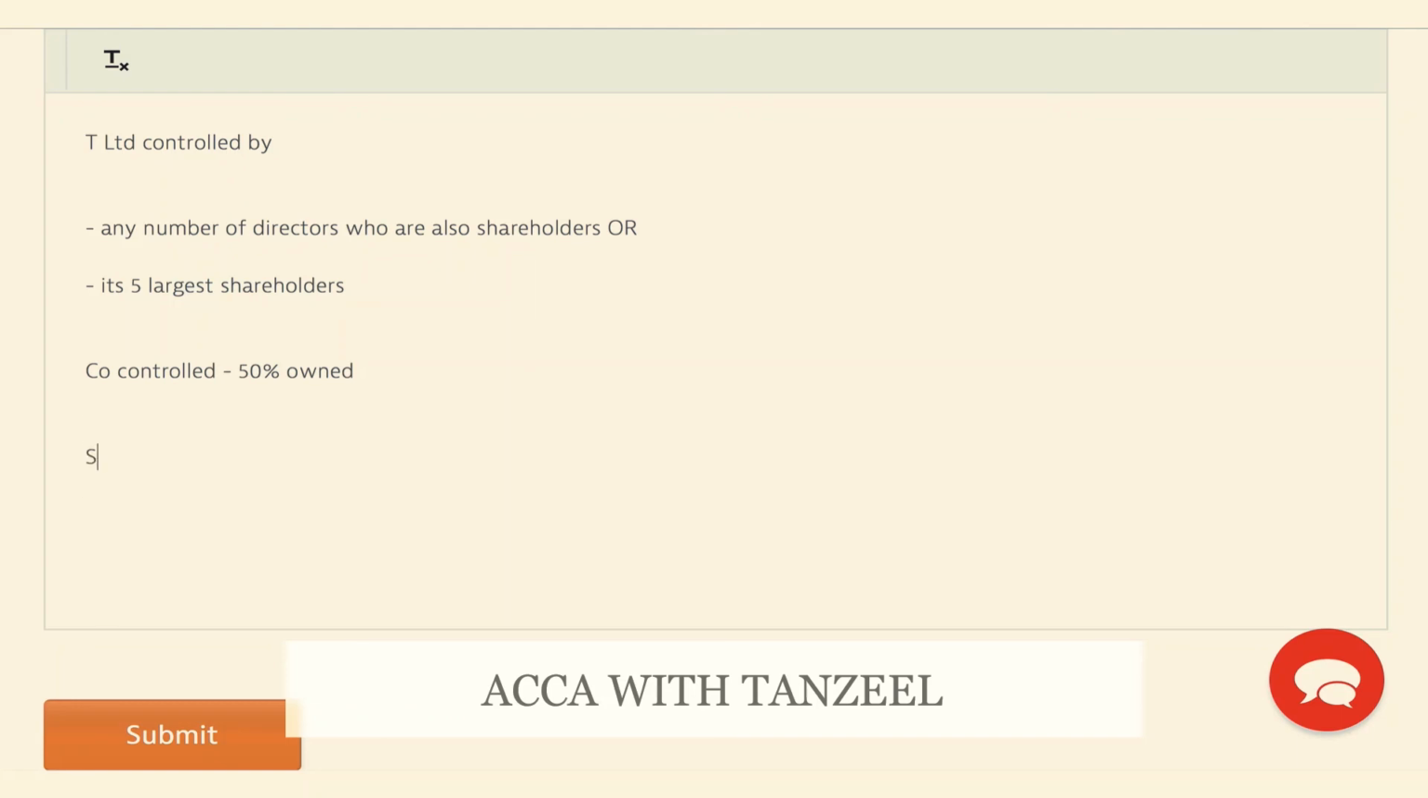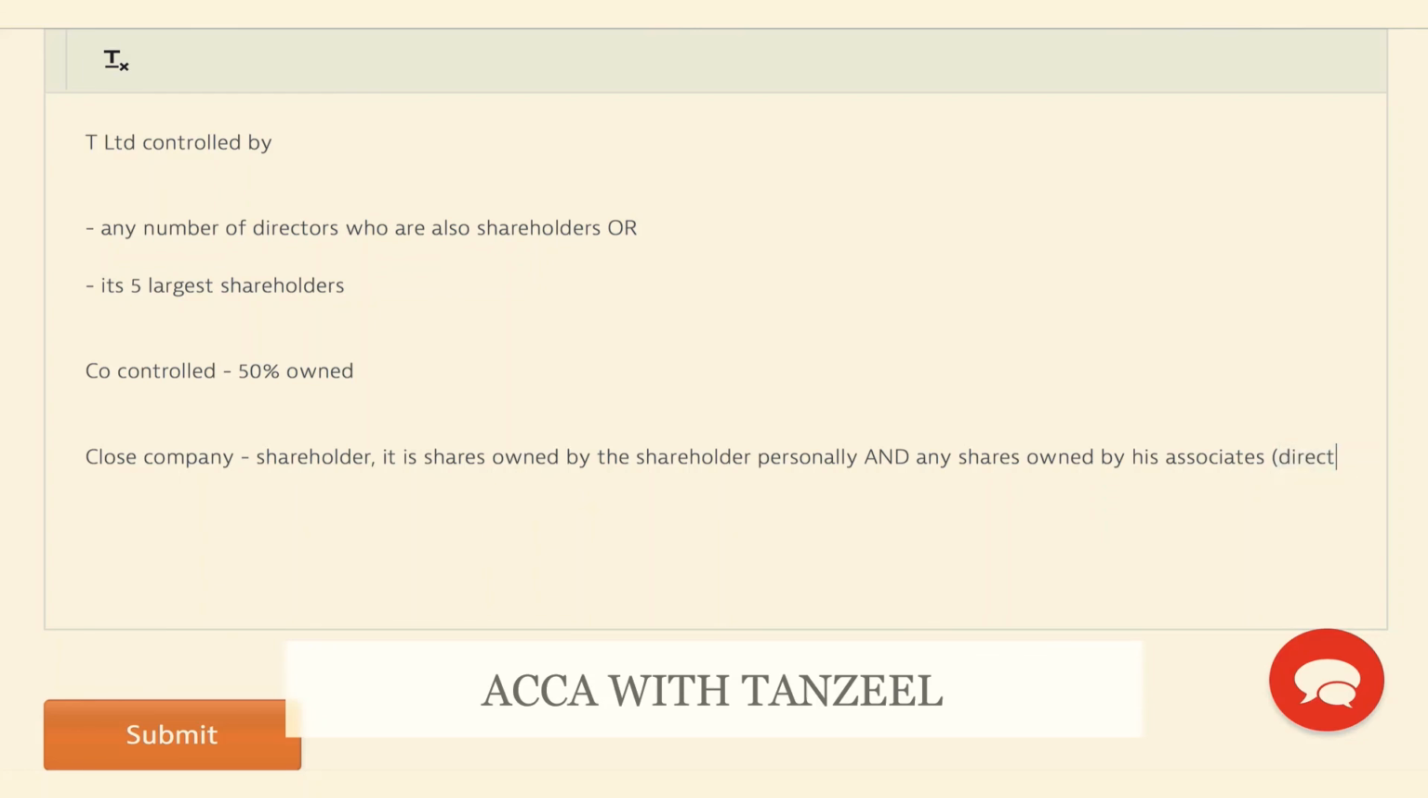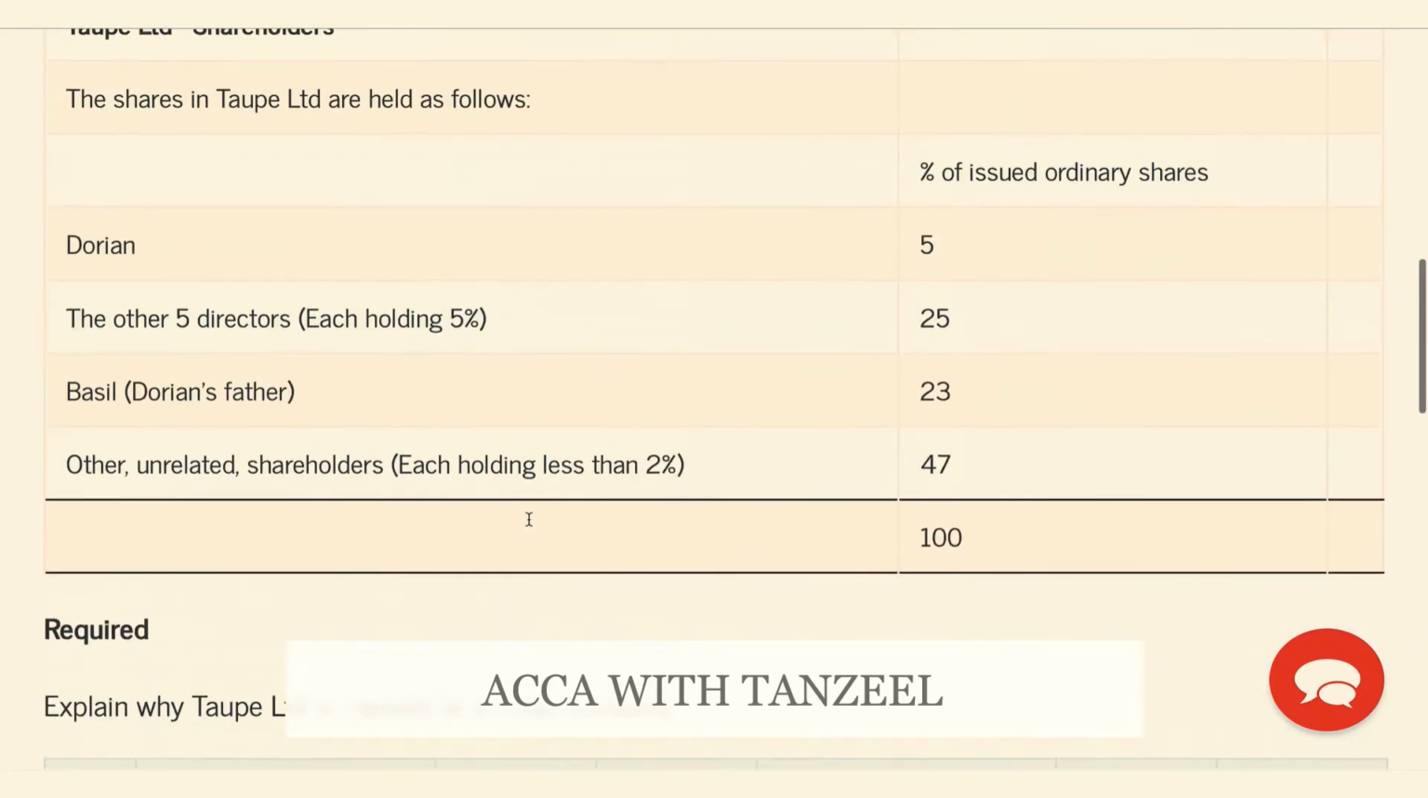And here, with regards to a closed company, there is a special definition of what a shareholder is. It is the shares owned by the shareholder personally and any shares owned by his associates. And who are the associates of the shareholders in this situation? They are direct relatives or business partners. So let us see what information we have, and let's see if either of these two conditions are satisfied.